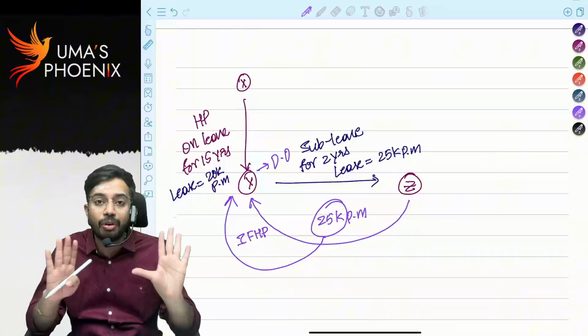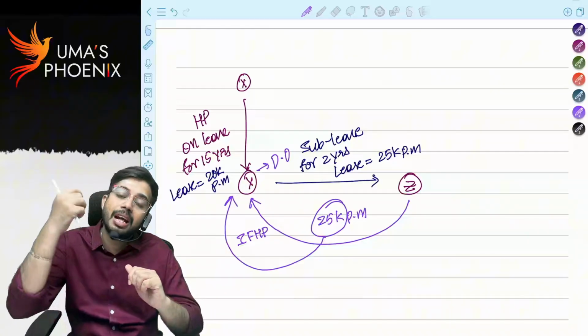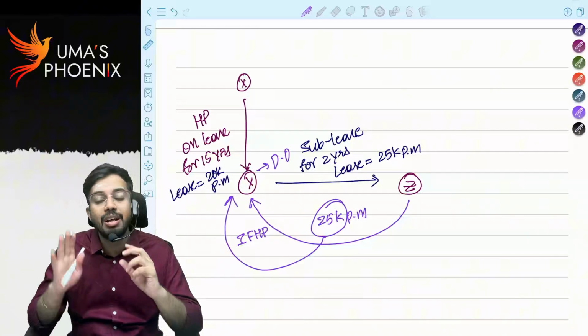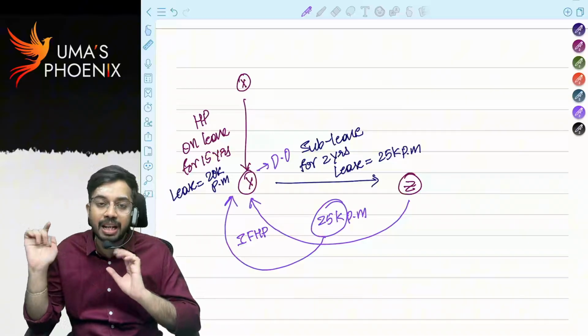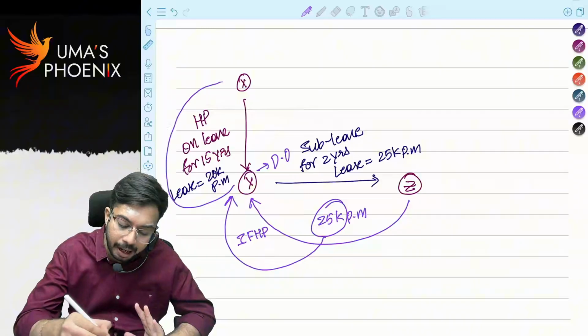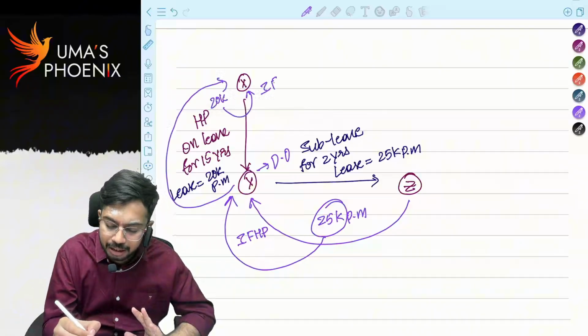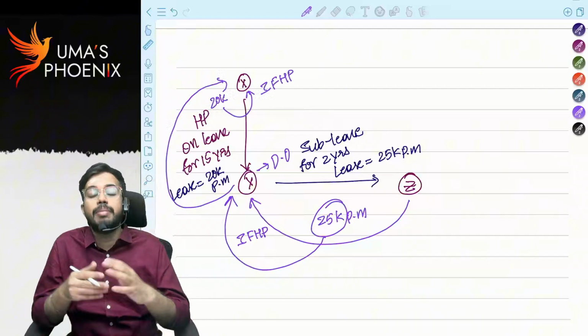See, Y is not the owner, but he has taken it on lease for 12 years or more. Now he will be considered as deemed owner. As he is deemed owner, whatever rental income is received is taxable under the head income from house property to Y. And Y will pay 20,000 rupees to X, right? Obviously that 20,000 is taxable to X under the head income from house property, because X is the owner of